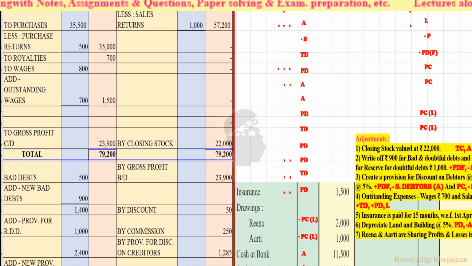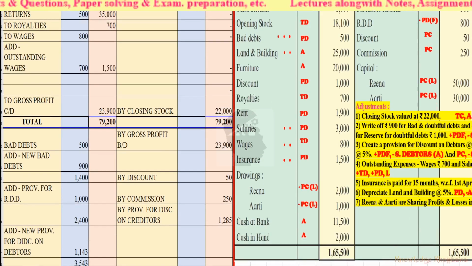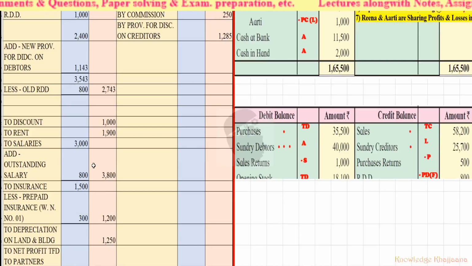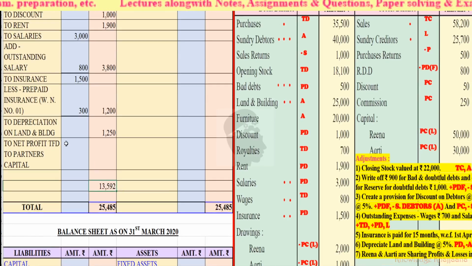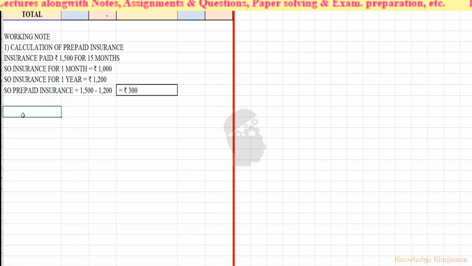See, it is given in the adjustment that Reena and Aarti are sharing profits and losses in their capital ratio. Okay, so what is their capital ratio? Reena has brought the capital rupees 50,000 and Aarti has brought the capital rupees 30,000. So what is their capital ratio? 5:3. Okay, so we have to distribute this profit. What is the net profit? Rupees 13,592 to Reena and Aarti in their capital ratio, that is 5:3. So let's write a working note for this calculation. Working note number 2.